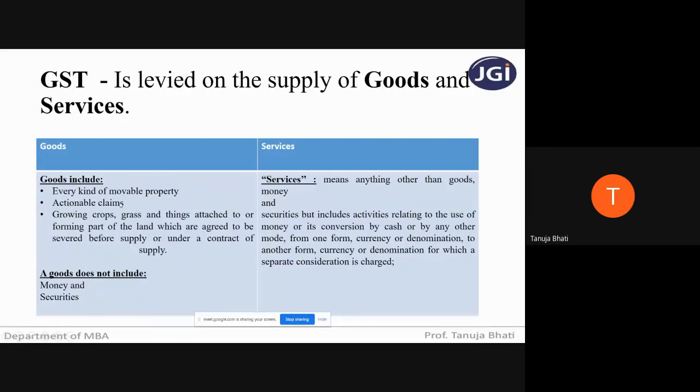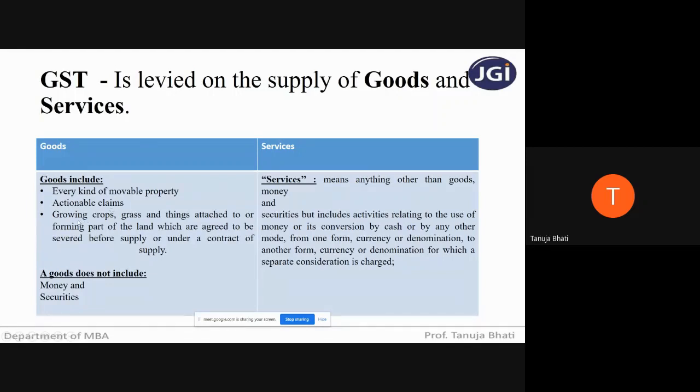For example, an actionable claim can be lottery tickets. When you win the lottery, you have a claim towards the lottery amount, correct? But you do not buy a lottery ticket by keeping some security, by mortgaging some asset of yours, right? So GST is on goods, and goods includes actionable claims as well.